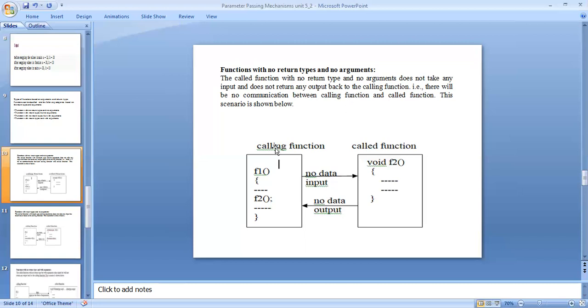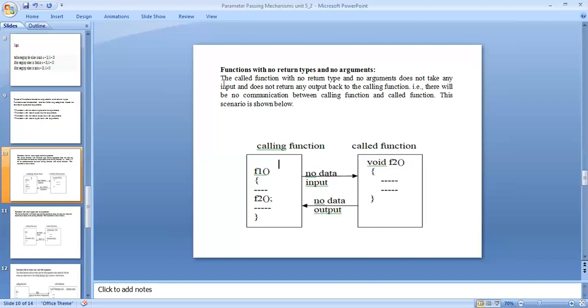Here the calling function is f1, function 1 and function 2, but in f1 no values are defined within the box, no data input. The called function void f2, here no input values are defined and it does not generate any output, no data output.